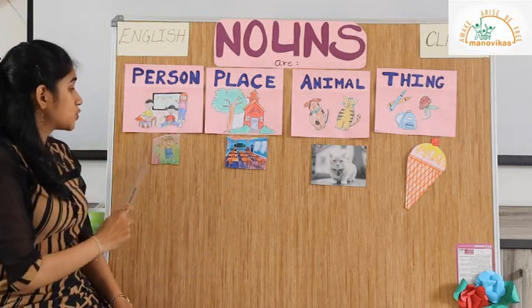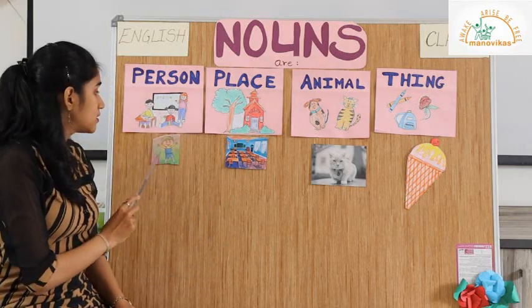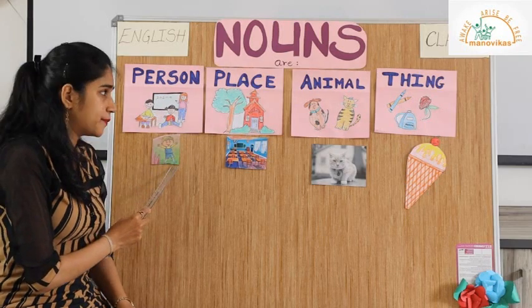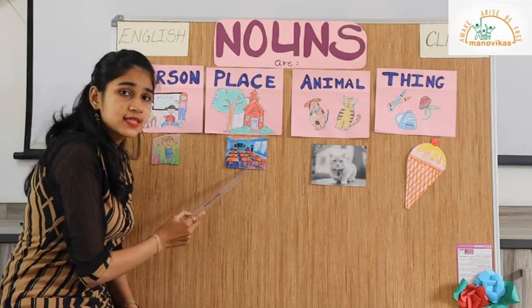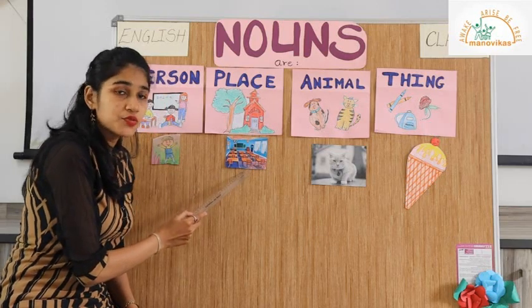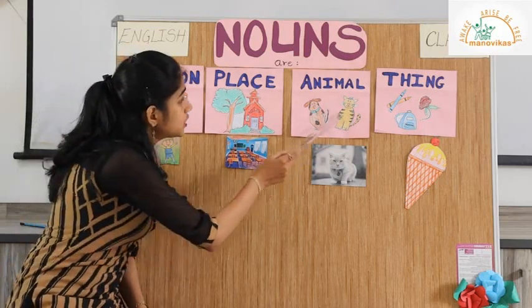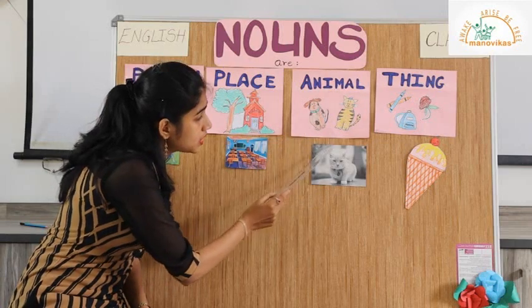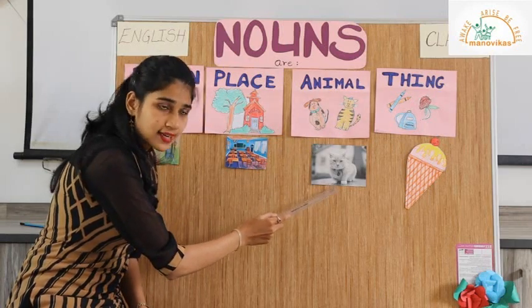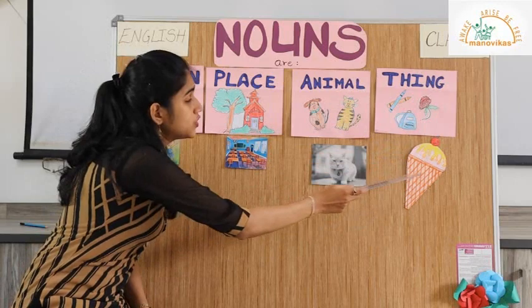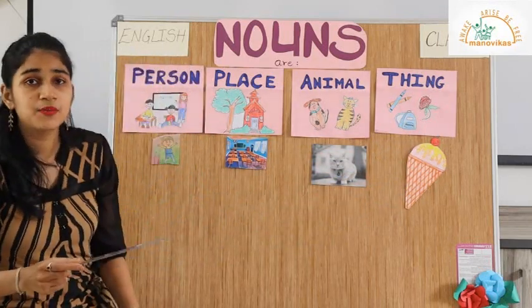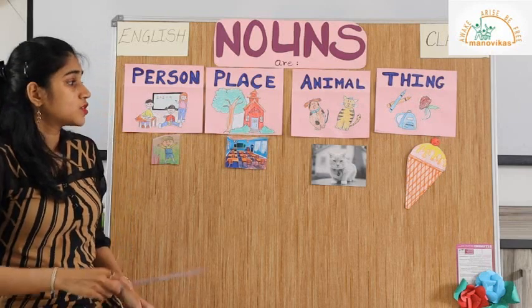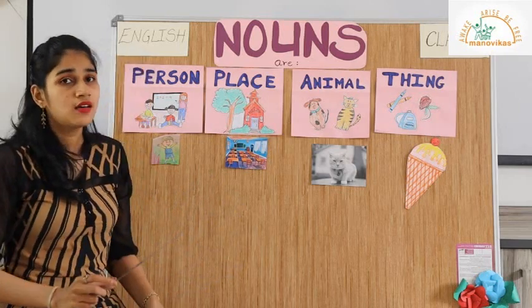The naming word used for this person is boy. The naming word used for this place is classroom. The naming word used for this animal is cat. And the naming word used for this thing is ice cream cone. So all these naming words are nouns.